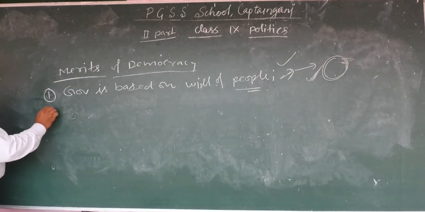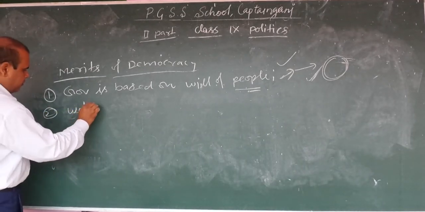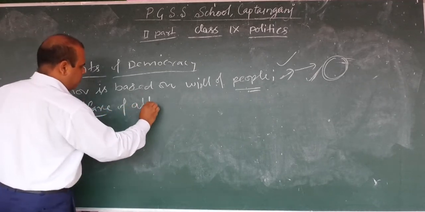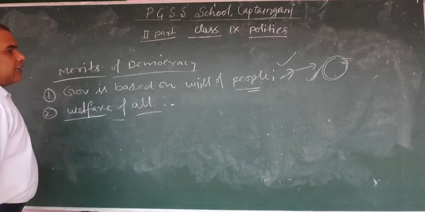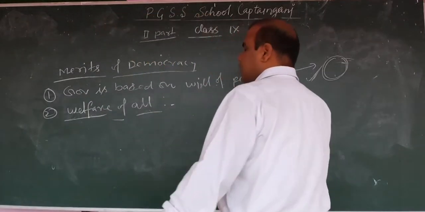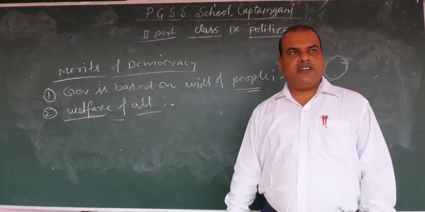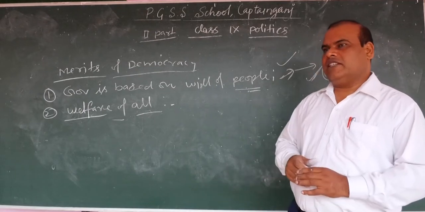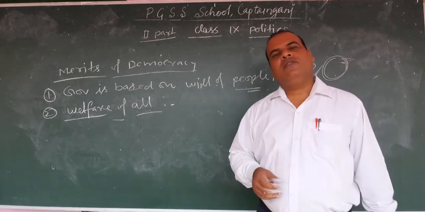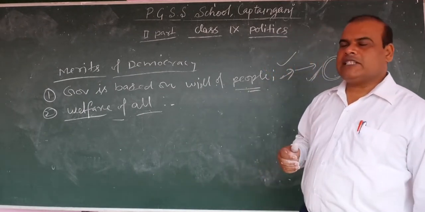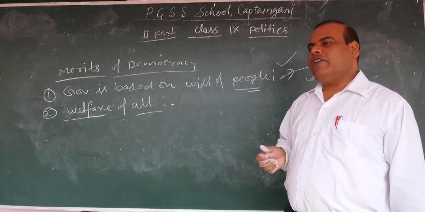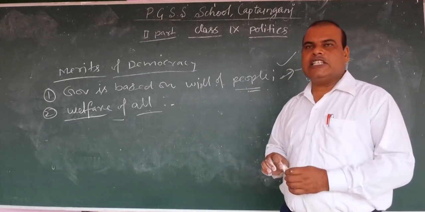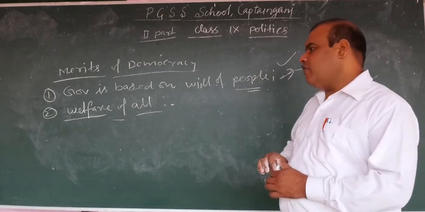Next, welfare of all. In the democratic form of government, the government that is formed functions for the welfare of all, either the richer section or the weaker section. The government functions for both interests. It means the government promotes the interest of all sections of society in the democratic form of government.